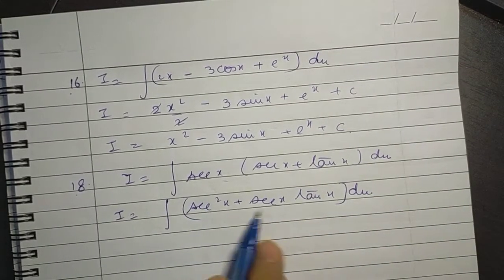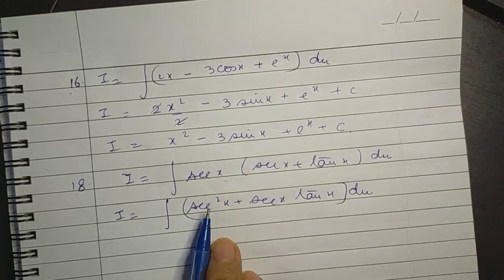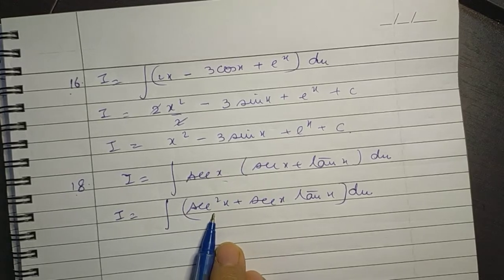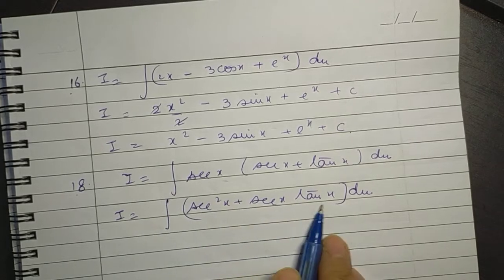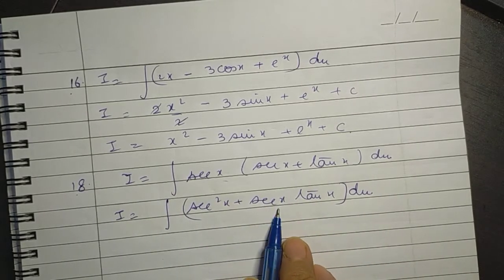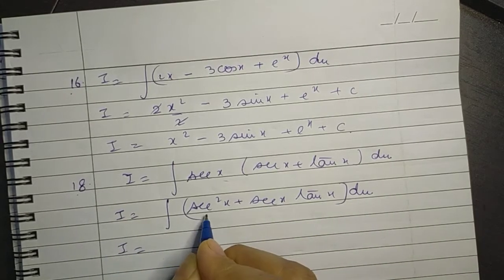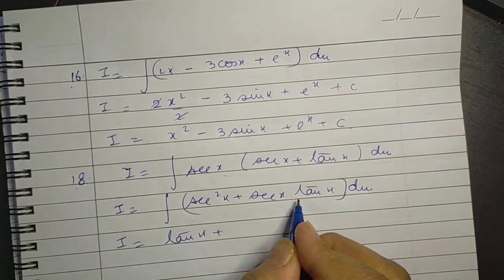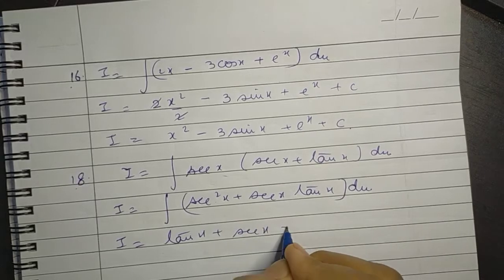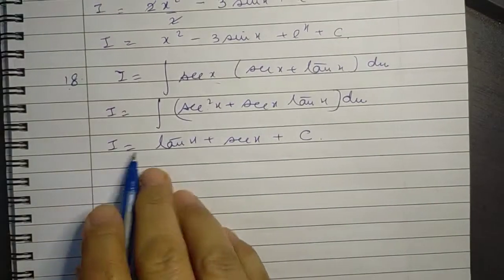Now this can be easily written as antiderivatives from the results of derivatives done so far. We know that sec squared x is the derivative of tan x, so its integral would be tan x, and sec x tan x is the derivative of sec x, and so its integral would be sec x. So what do we get? I is equal to the integral of sec squared x, which is tan x, plus the integral of sec x tan x, which is sec x, and obviously we have to write an arbitrary constant c, and so this is the answer.